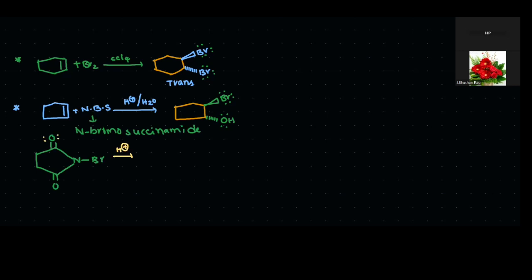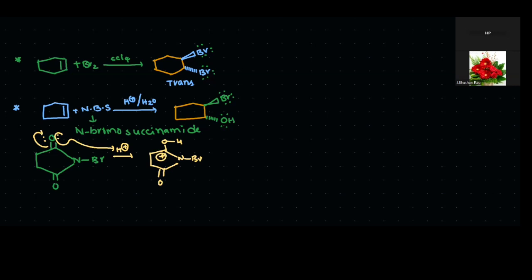This group converts into this, here double bond O, here O. After donation of this, these electrons move towards this oxygen. Now single bond OH. Okay, single bond OH means this carbon gets the positive charge. What happens next?